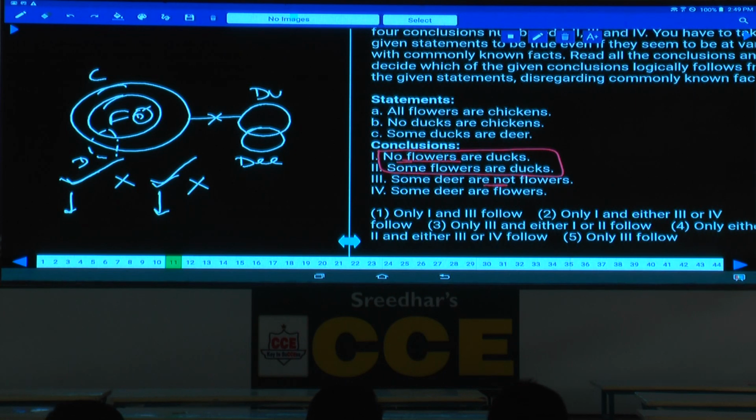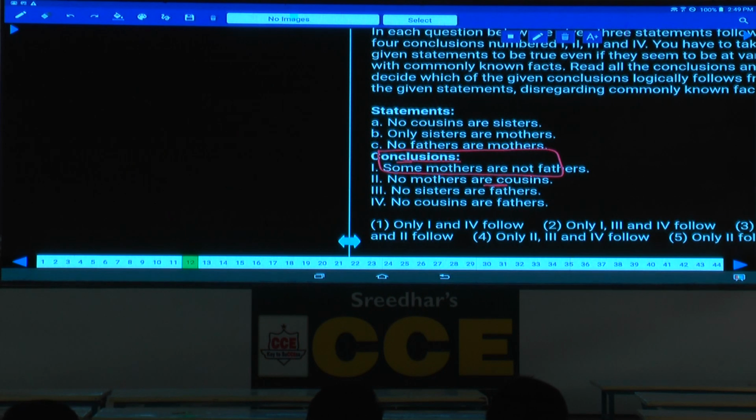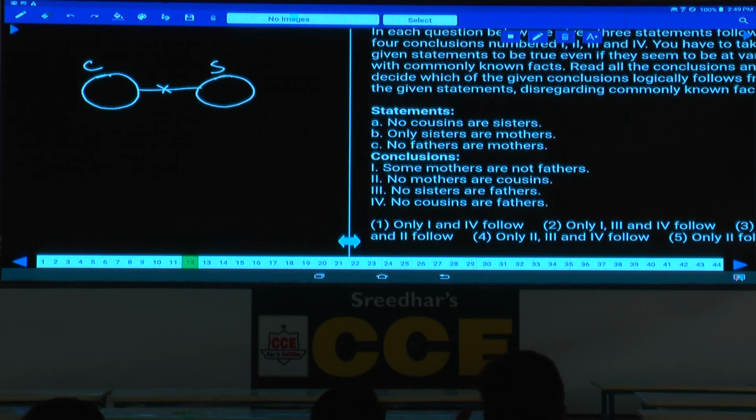choice 1. Then question number 12, no cousins or sisters. Only sisters or mothers. Isn't it? Only sisters or mothers are nothing but all sisters or mothers or all mothers or sisters. Only A's or B's means all B's are A's. Isn't it? Hence all mothers are sisters. All mothers are sisters. Only A's or B's should be written as all B's are A's.